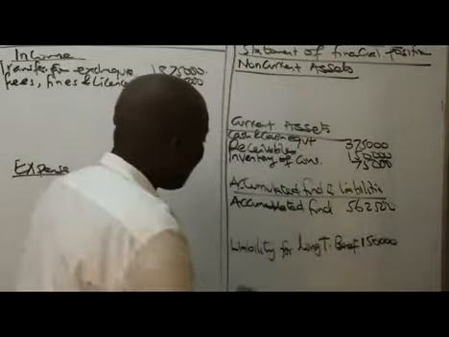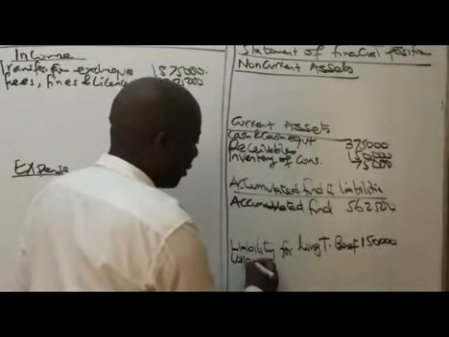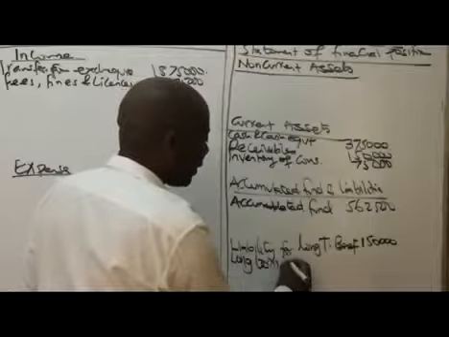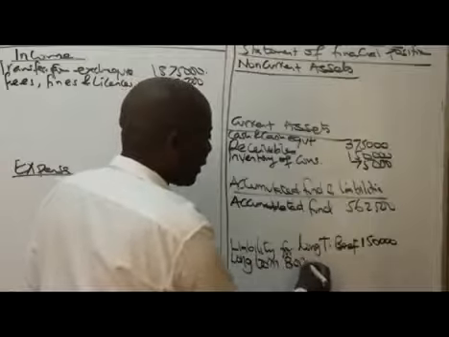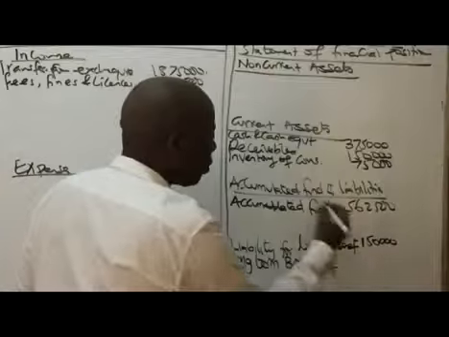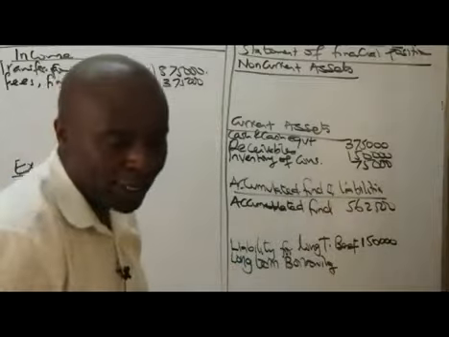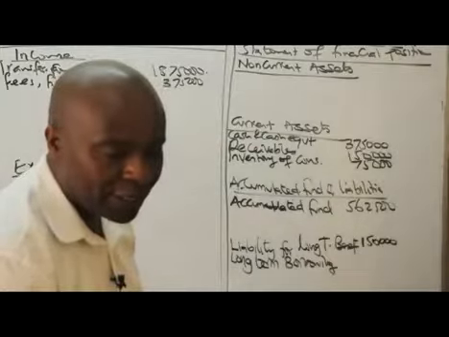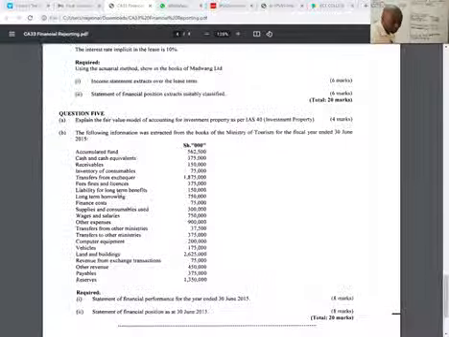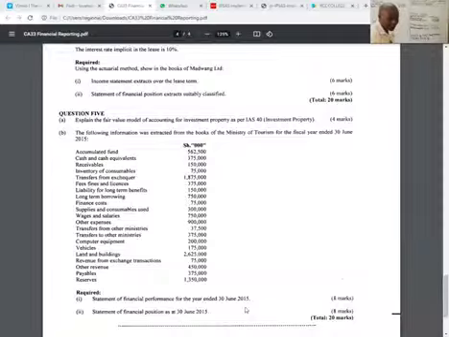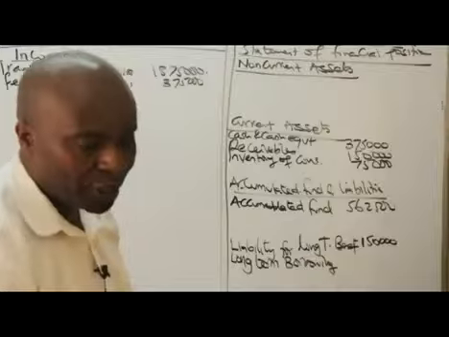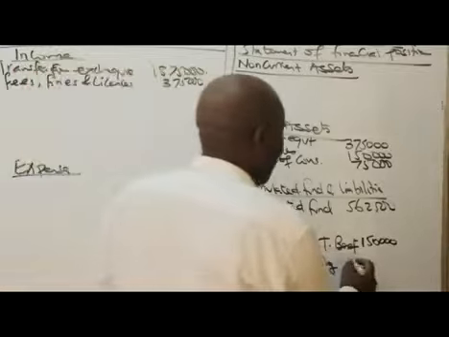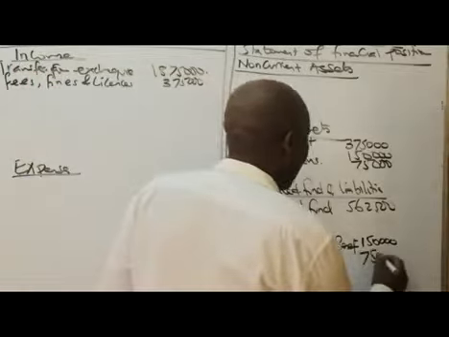Then I can see we have a long-term borrowing there. What do we have here for long-term borrowing? They have given us a figure of 750,000. I hope you're able to see 750,000. Long-term borrowing, we have 750,000.